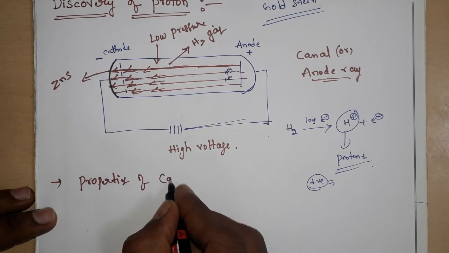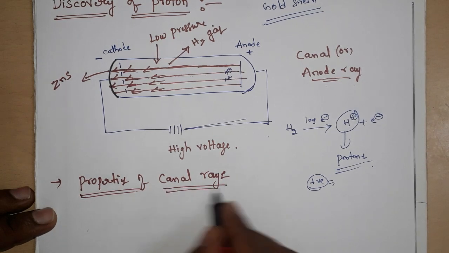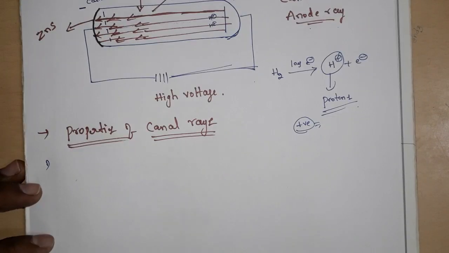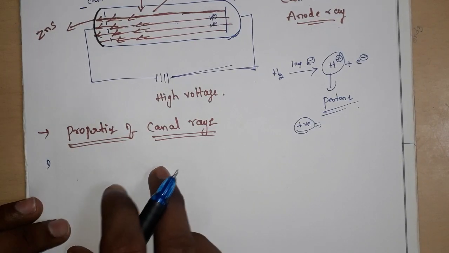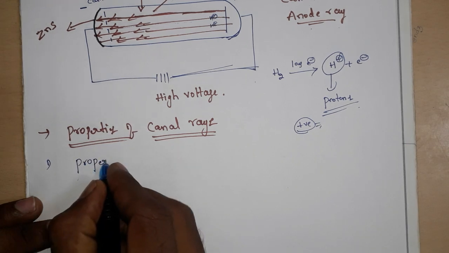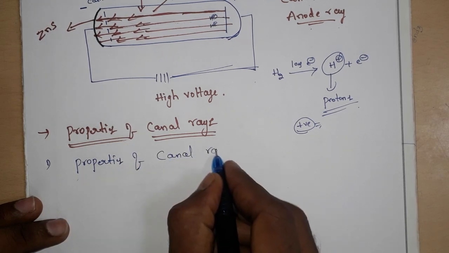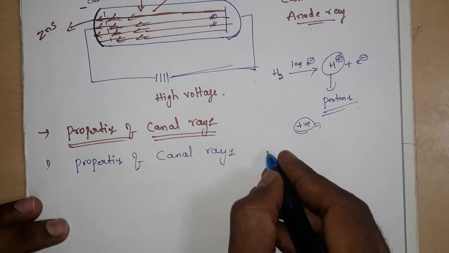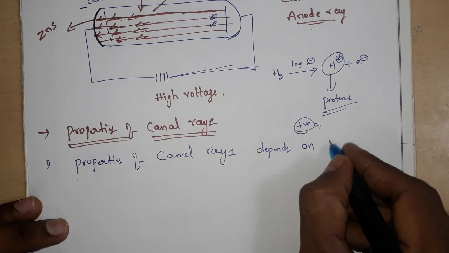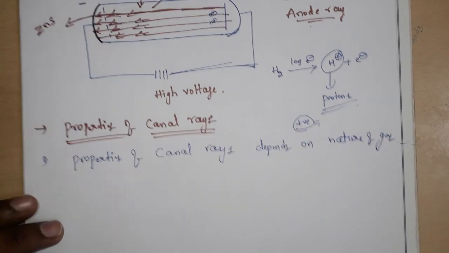Next, let us discuss the properties of canal rays, or properties of the proton. First, the properties of canal rays depend on the nature of the gas.